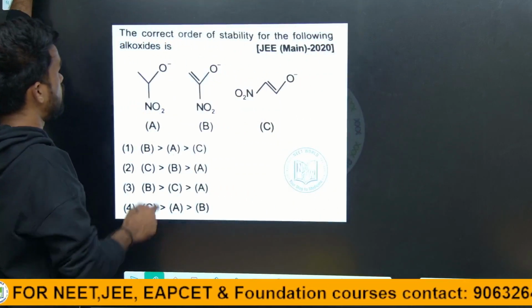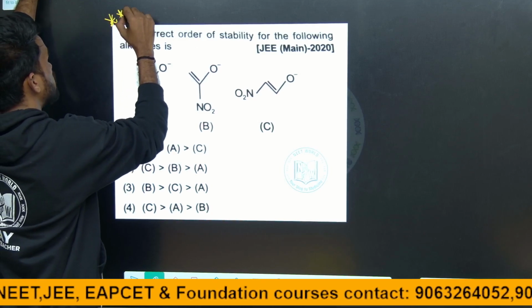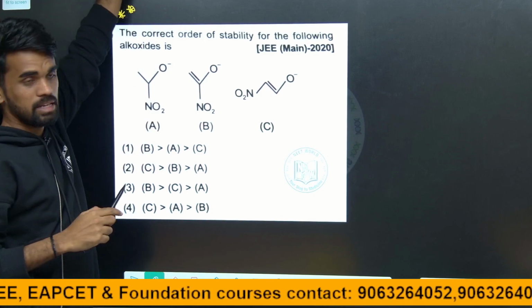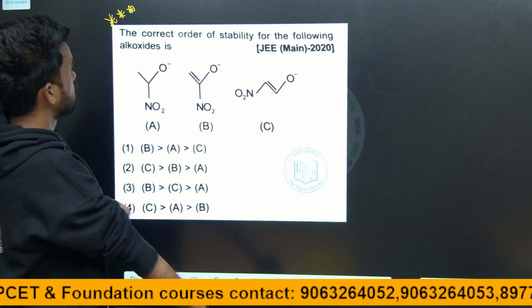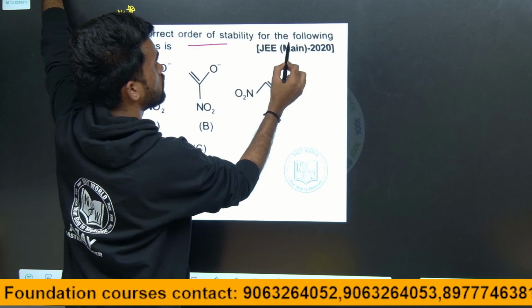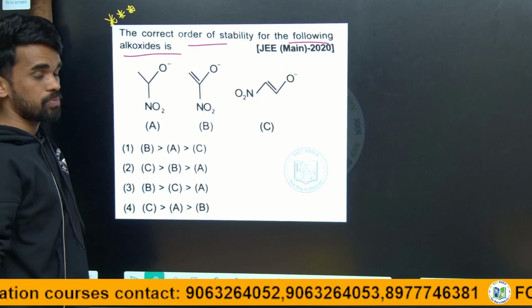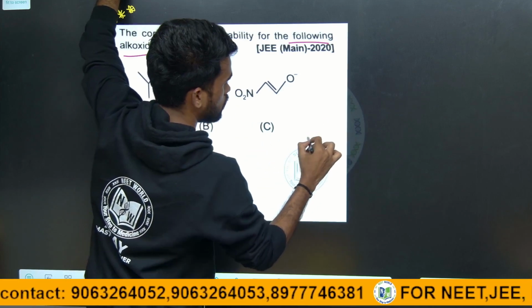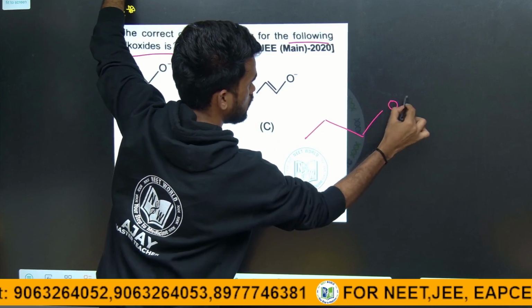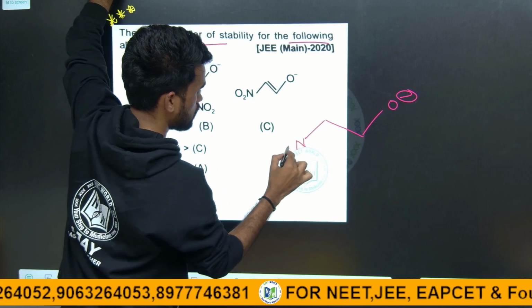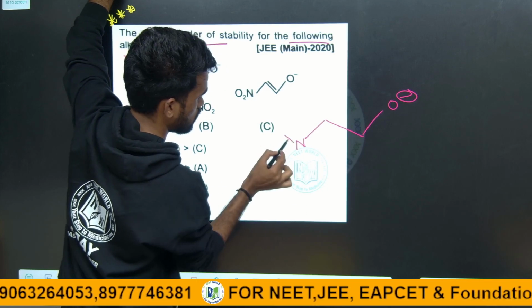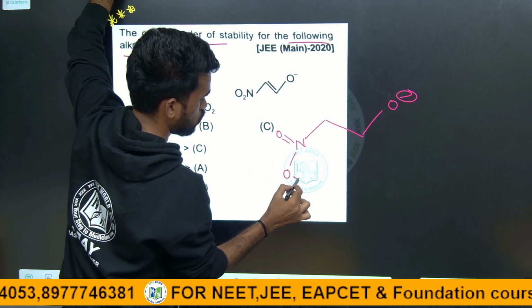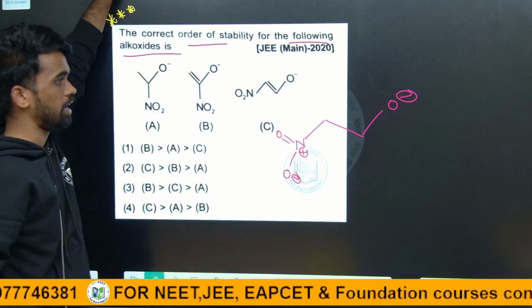Now, this is important whether you are preparing for NEET, JEE or EAPCET. Look here, the correct order of stability of the following alkoxides. Okay, now write this nitro group in this format first, N, O minus, N plus, like this if we write.